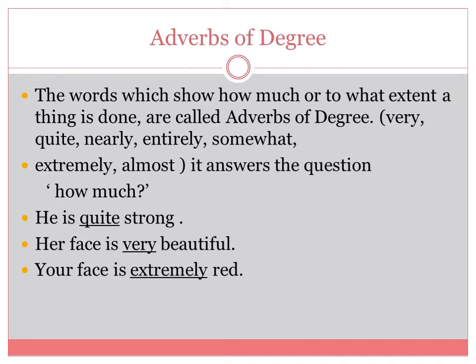Adverbs of degree. The words which show how much or to what extent a thing is done are called adverbs of degree. Very, quite, nearly, entirely, somewhat, extremely, almost. It answers the question how much. So we have here the comparison between the words. He is quite strong. Her face is very beautiful. Your face is extremely red. So here quite, very and extremely are degrees and they show to what extent the thing is done.